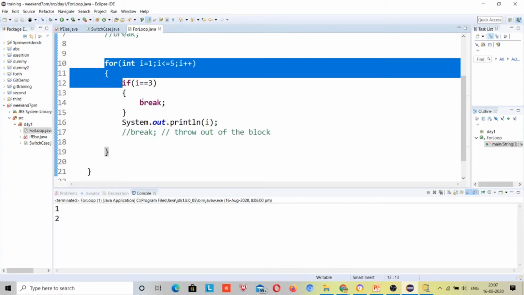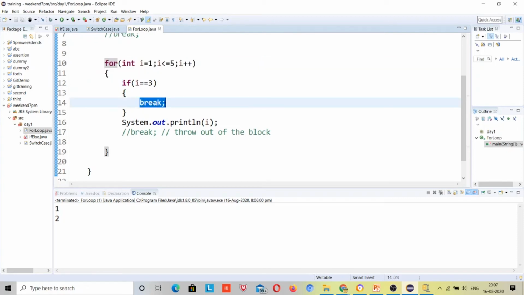Just like when the switch case found the break, it came out of the whole switch block, not just that case.